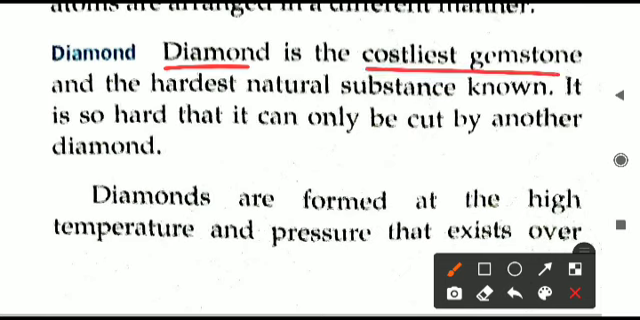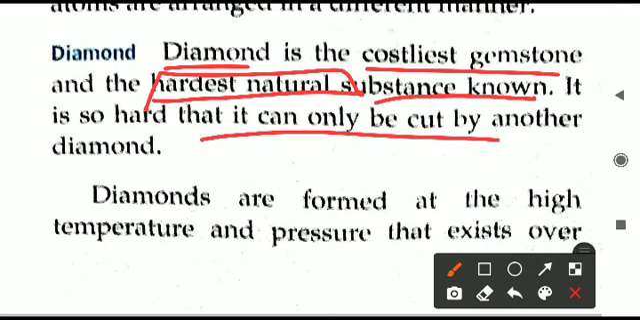So diamond is the costliest gemstone, we already know, and it is the hardest natural substance. Remember the fact, diamond is the hardest natural substance. It is even used for rock drilling. The black diamond is used for rock drilling. It is so hard that it can be cut by another diamond. Diamond only is used to cut another diamond. Nothing else can cut it.